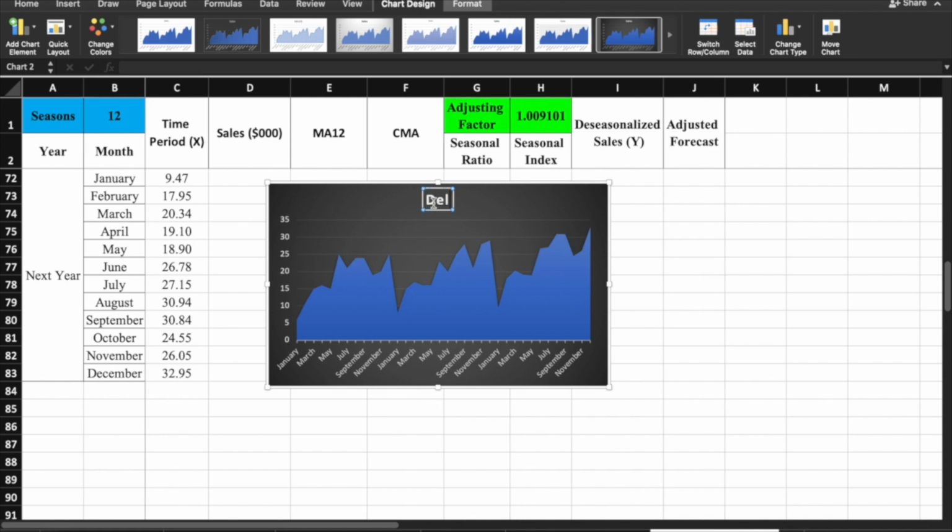Okay, so Del Monte. Del Monte Ketchup. Lagay natin dito yung forecast, no?